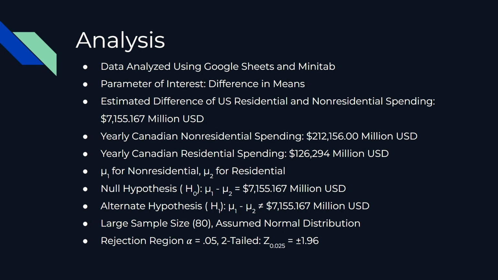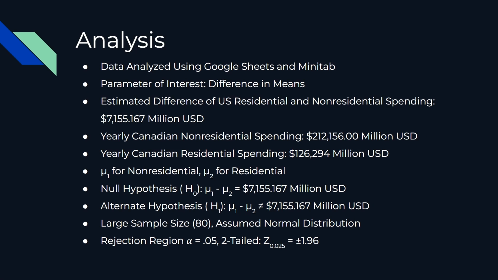Subtracting residential spending from non-residential spending gives us a yearly difference of $85,862 million US dollars, which we divided by 12 to get an average monthly spending difference of $7,155.167 million US dollars. Since we want to compare United States spending against other countries, we believe this number would make a good null hypothesis.